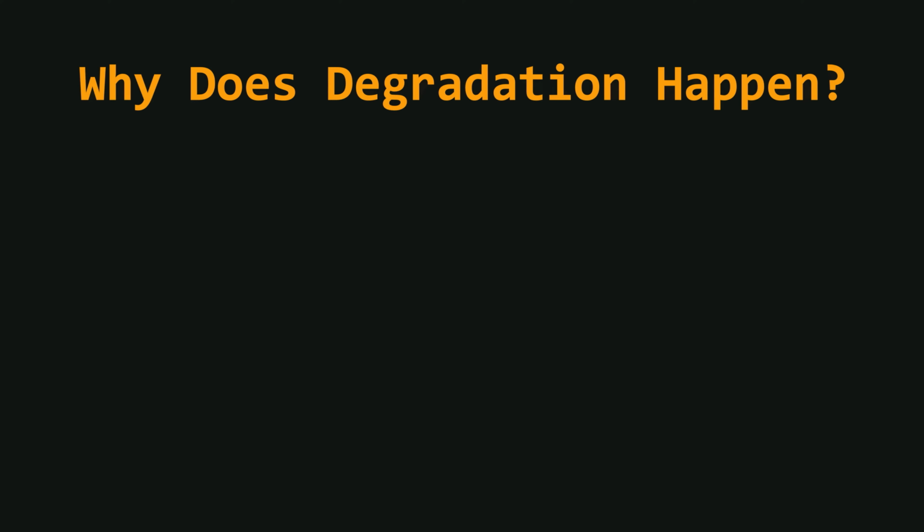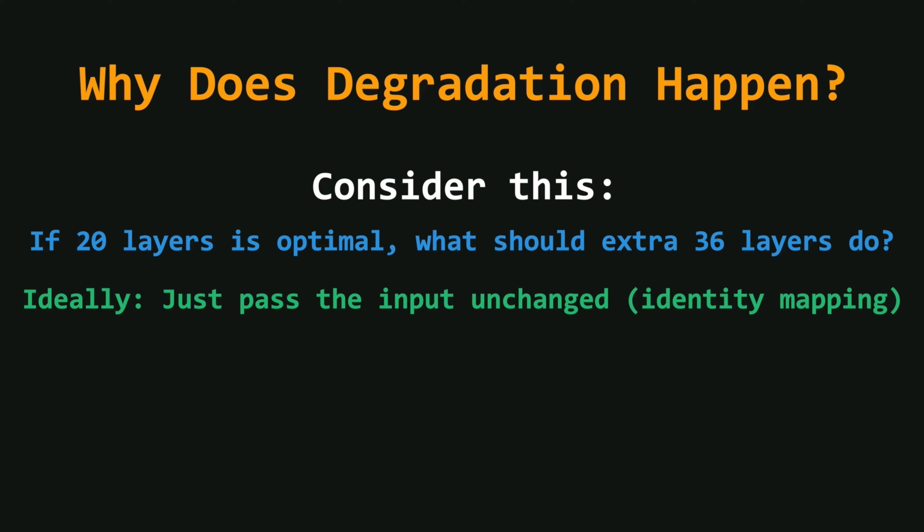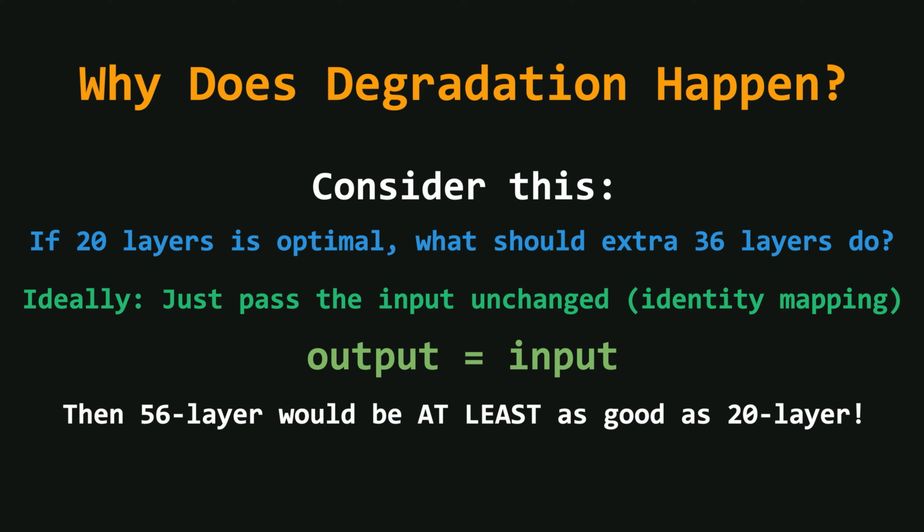Now, the important question is, why does this problem happen? The issue here is not overfitting, but optimization difficulty. Think about this. If a 20 layer network is already optimal, then what should the remaining 36 layers do? Ideally, they should simply pass the input forward, unchanged. This is known as identity mapping. If that were possible, the output of the 56 layer network would effectively be the same as the output of the 20 layer network, meaning the deeper network should perform at least as well as the shallower one.